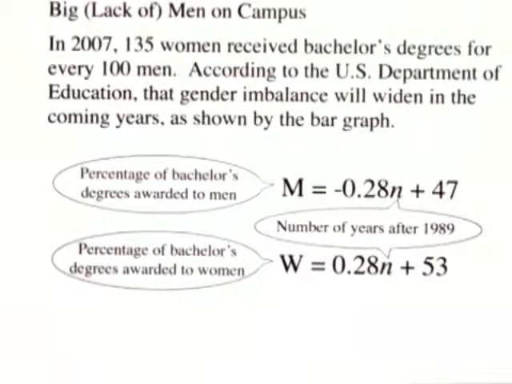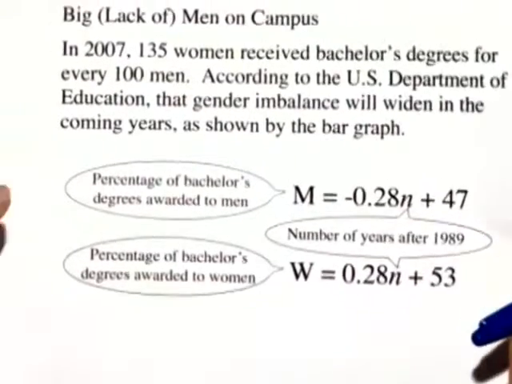M represents the percentage of bachelor's degrees awarded to men. It's given by negative 0.28N plus 47. Whereas W represents the percentage of bachelor's degrees awarded to women, and it's given by 0.28N plus 53. And it's important to note in our formula that N represents the number of years after 1989.